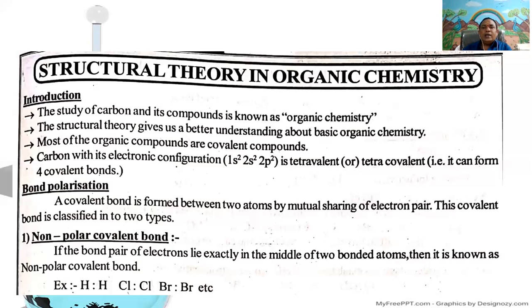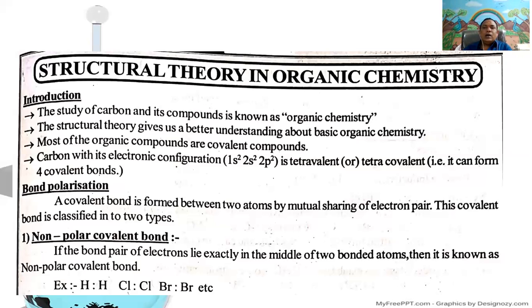First, valency. Valency means the number of odd electrons present in the outermost shell of an atom. Here, carbon in the excited state has the electronic configuration 1s2, 2s1, 2px1, 2py1, 2pz1. It has 4 odd electrons in its valence shell. Therefore, carbon exhibits a valency of 4 in organic compounds.